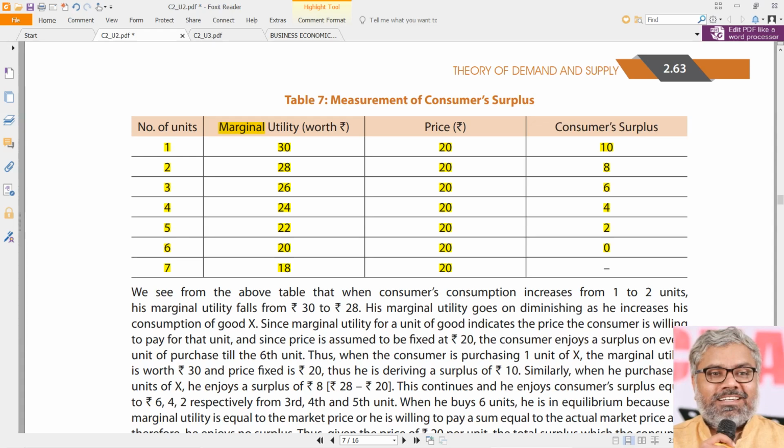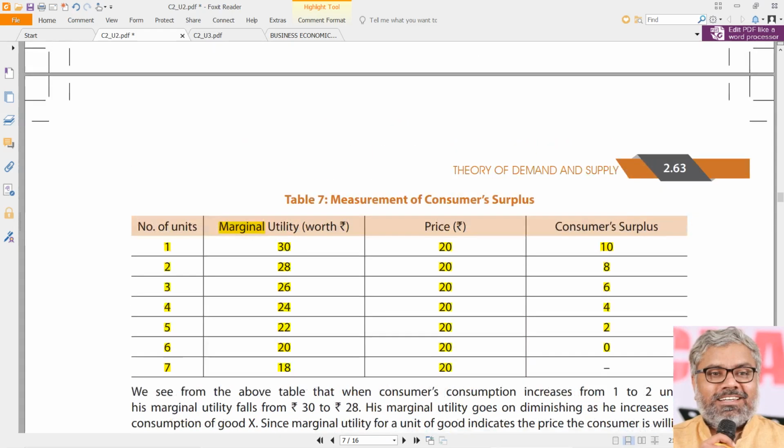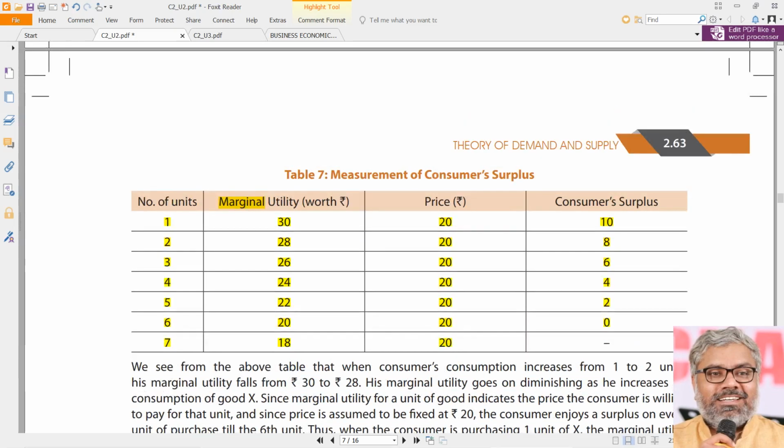But till he reaches equilibrium, did he enjoy consumer surplus or not is the question. Answer is yes. He did enjoy consumer surplus. Why? Because his marginal utility is always more than the price till the point he reaches the equilibrium. In this case, the equilibrium is the sixth unit. If he purchases 6 units, then he is in equilibrium.